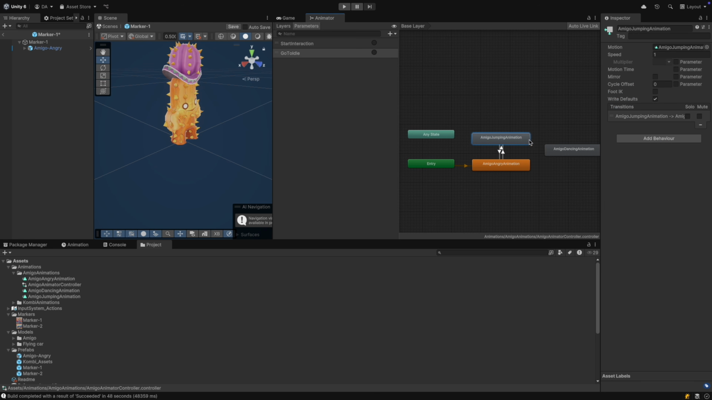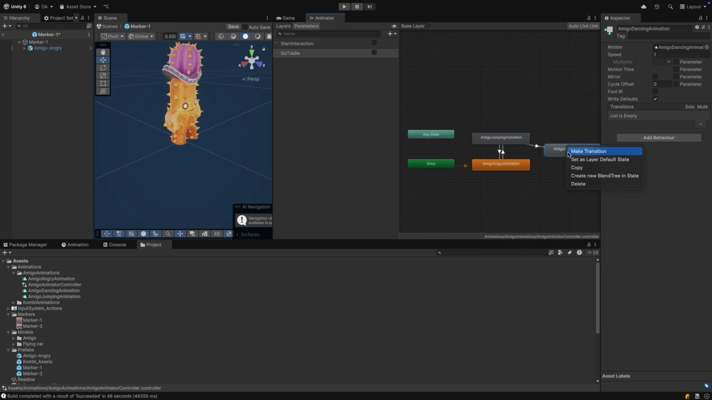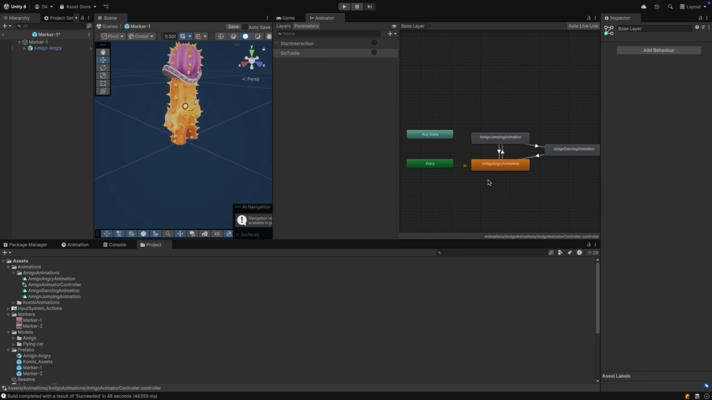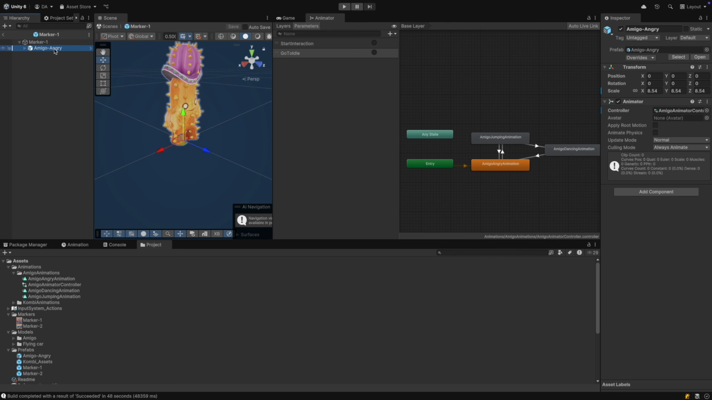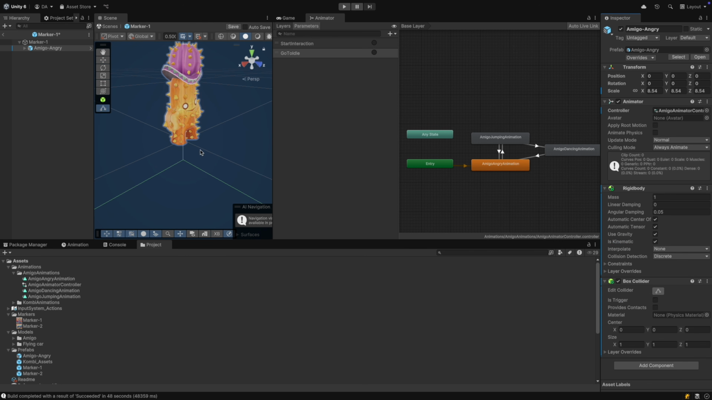Make a new transition from the Amigo jumping animation to the Amigo dancing animation, and make another one to the Amigo Angry animation. Here uncheck has exit time and put the condition Go to Idle. In Amigo Angry, add a rigid body and mark is kinematic to ignore physics. Add a box collider with dimensions 0.3 in X, Y, and Z. Check its trigger and save.